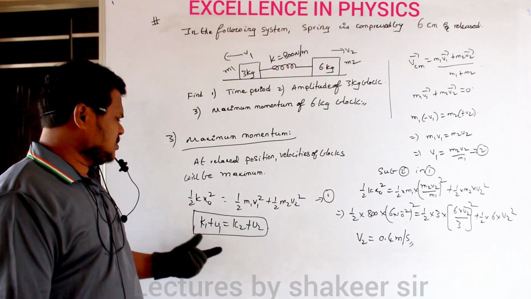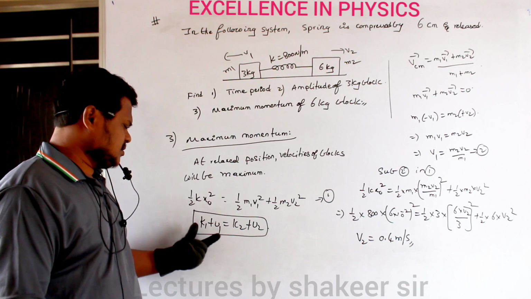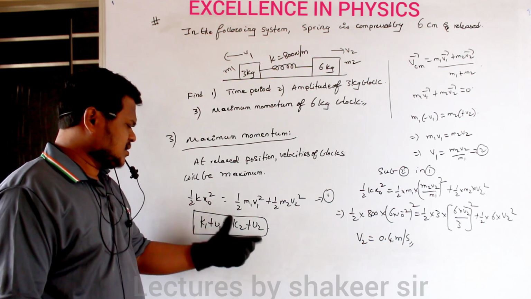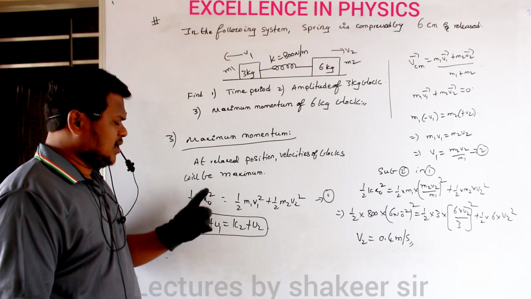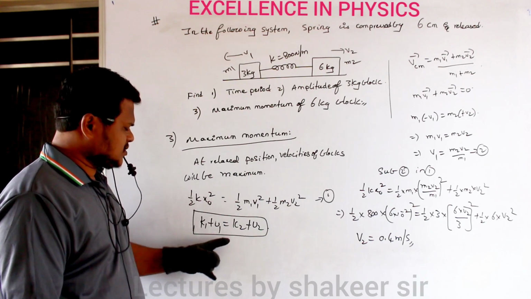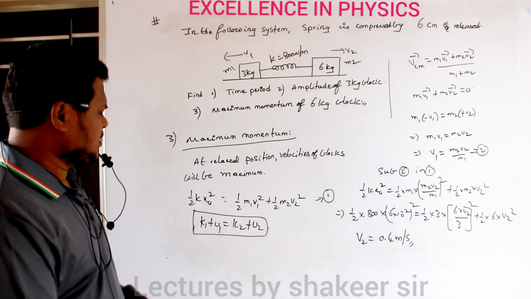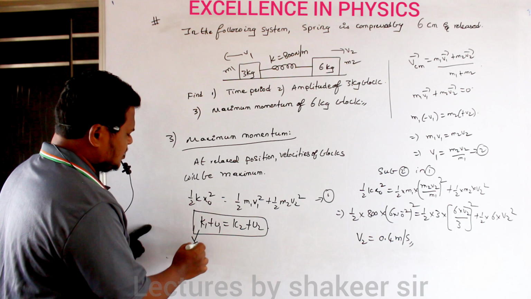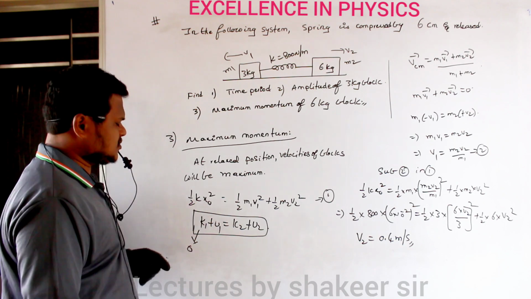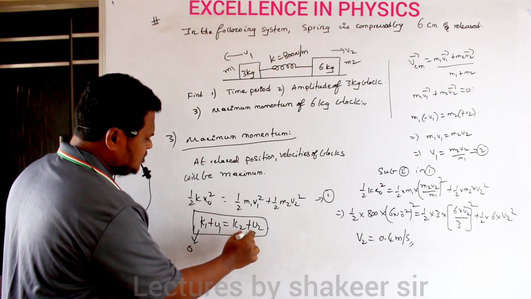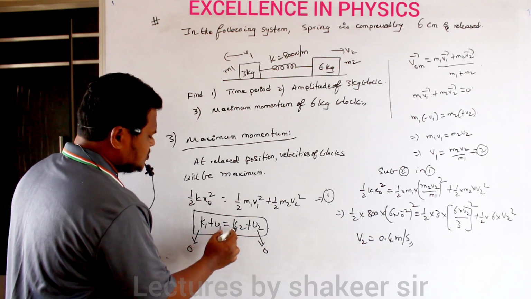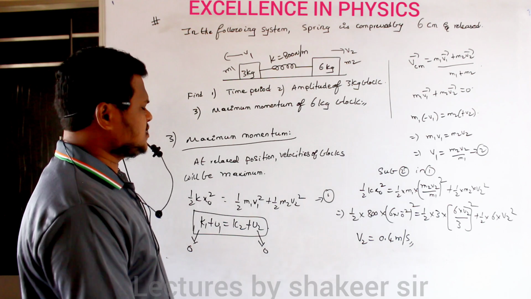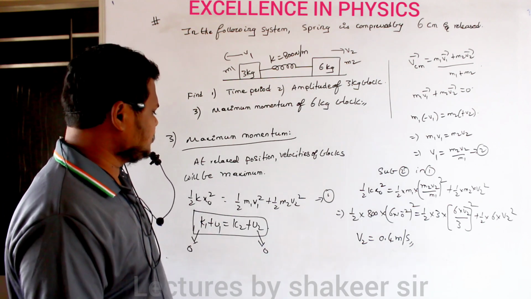By the law of conservation of energy, when only conservative forces are acting, K1 plus U1 is equal to K2 plus U2. At the compressed position, kinetic energy is 0 and potential energy is half k x naught square. At the relaxed position, potential energy is 0, so kinetic energy is that of the first mass as well as the second mass. This is my equation number 1.